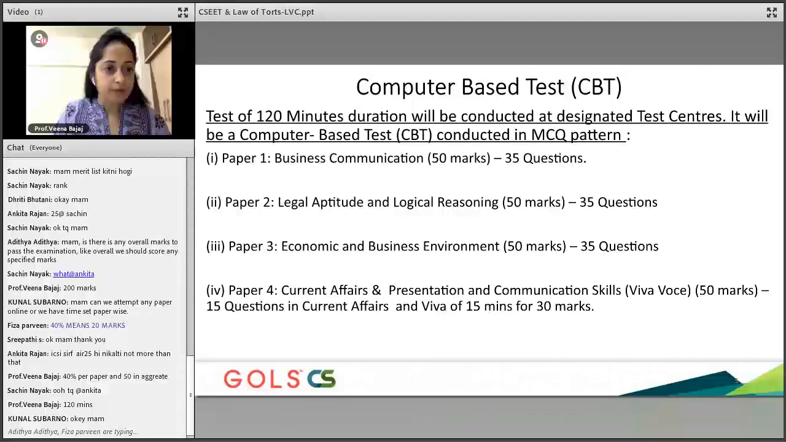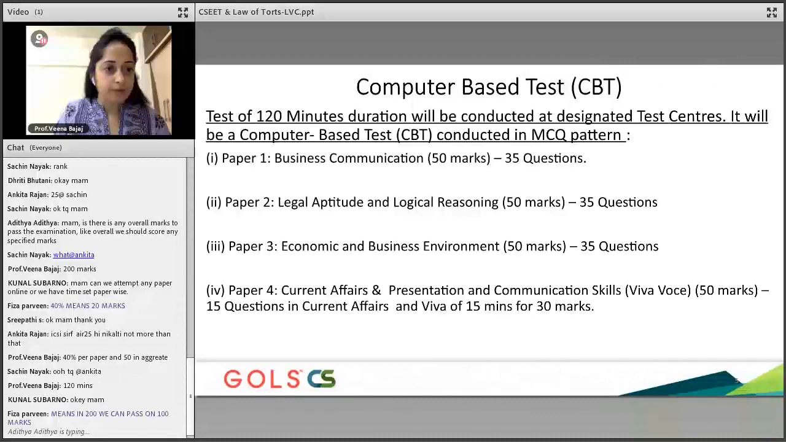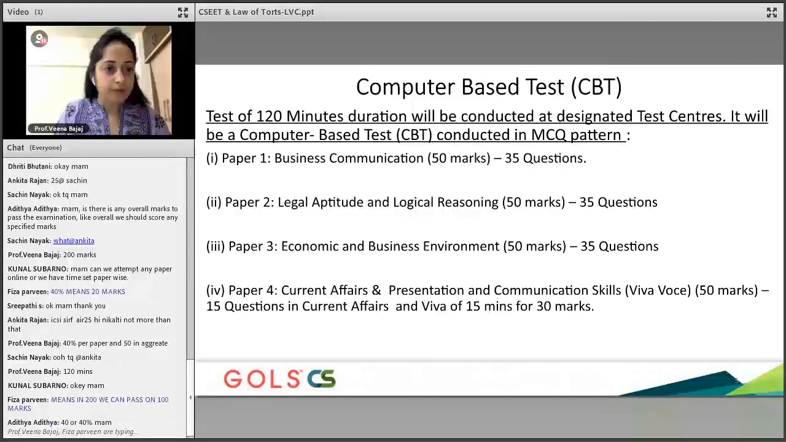Understood, guys? Yes, so you need to remember 50% in aggregate plus 40% in each subject. Both the conditions have to be satisfied.